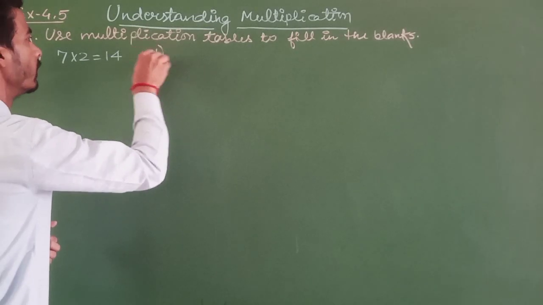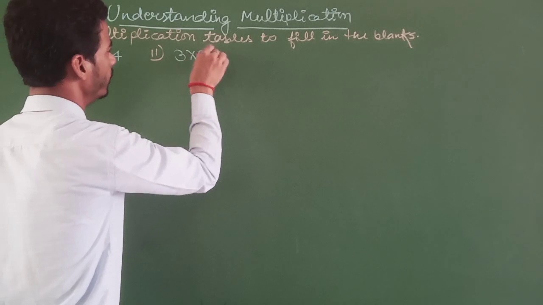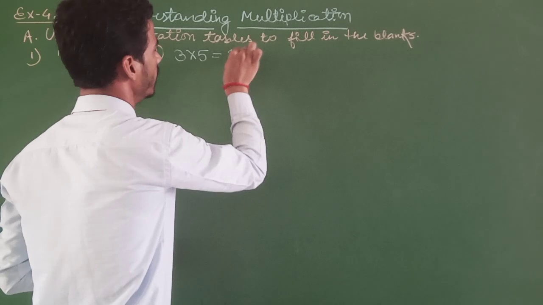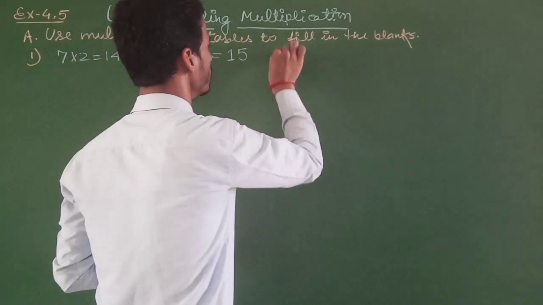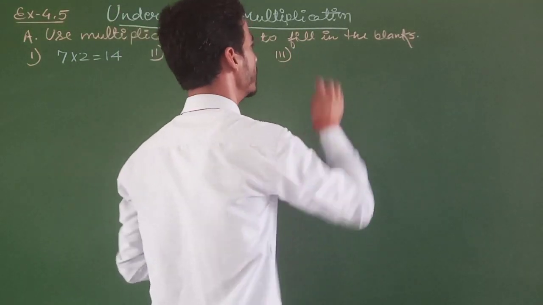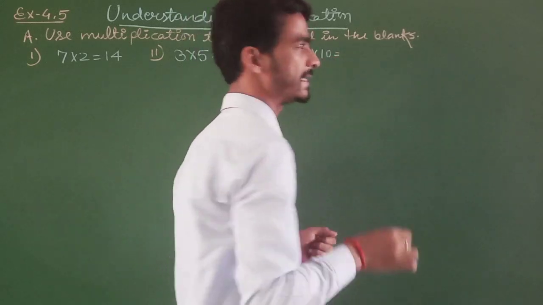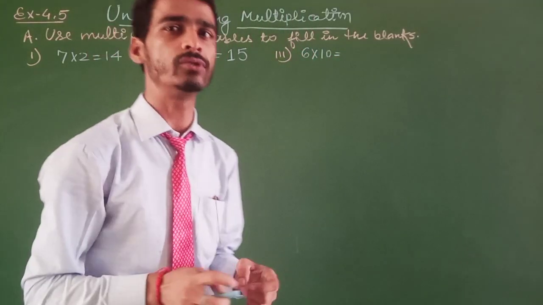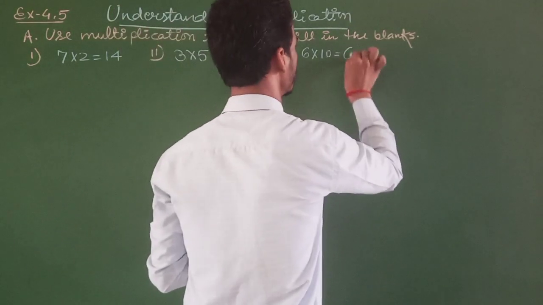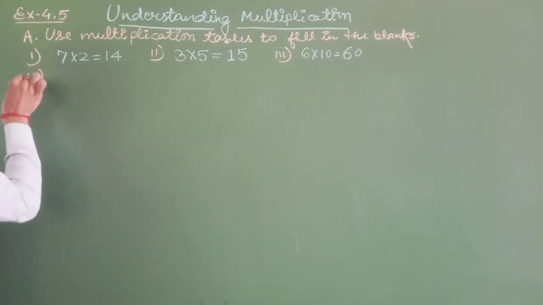The second one is 3 multiplied by 5. 3 1s are 3, 3 2s are 6, 3 3s are 9, 3 4s are 12, 3 5s are 15. And the third question is 6 multiplied by 10. 6 1s are 6, 6 2s are 12, 6 3s are 18, 6 4s are 24, 6 5s are 30, 6 6s are 36, 6 7s are 42, 6 8s are 48, 6 9s are 54, and 6 10s are 60.